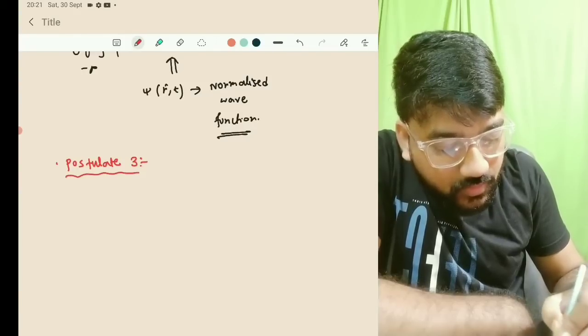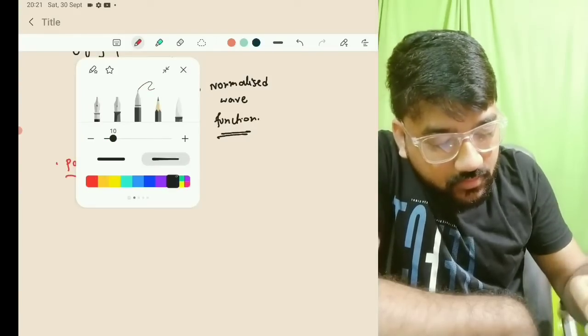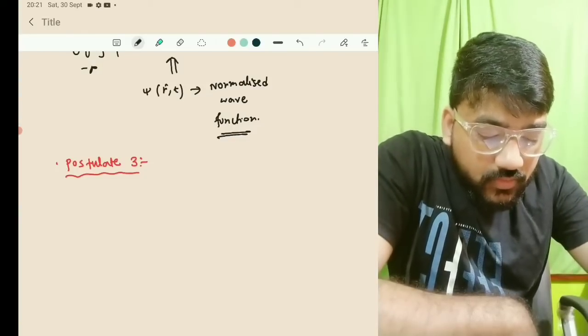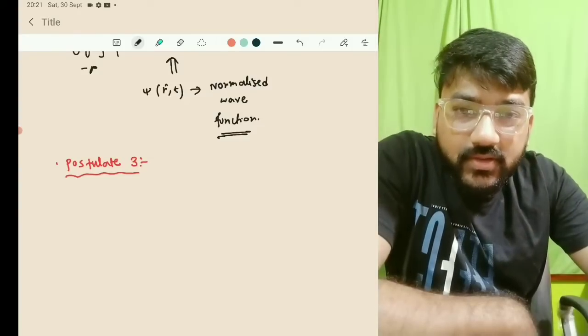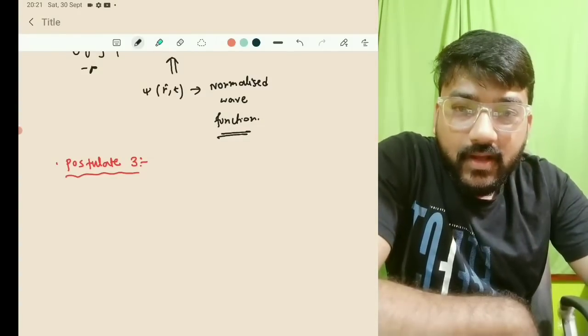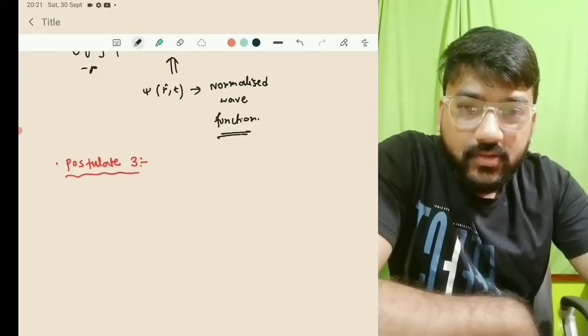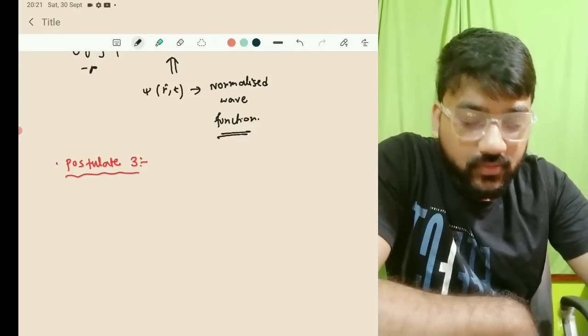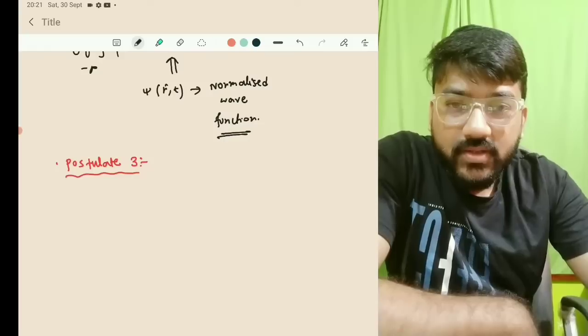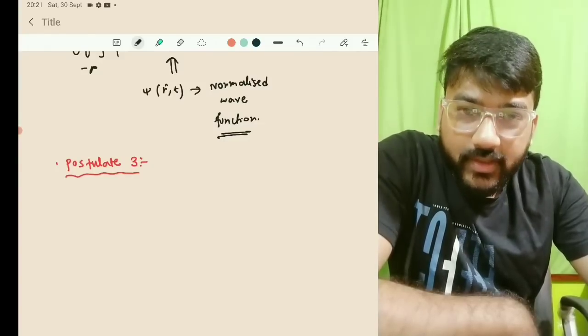Now what we are going to tell about the quantum system in postulate 3 is this. In the first and second postulates, in the first postulate we said how we can define a state of the system, and in the second postulate we told how a physical measurable quantity can be written in terms of an operator.